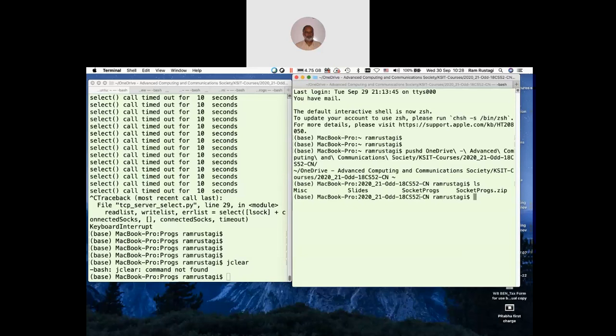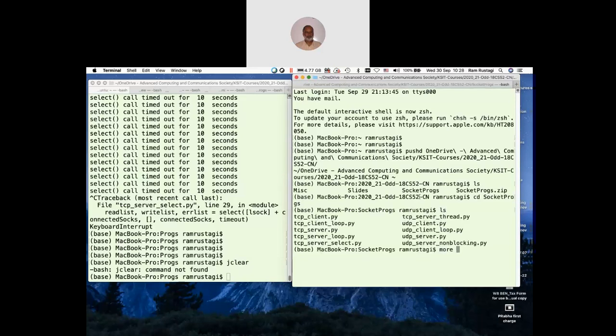Now let's look at the UDP server program.